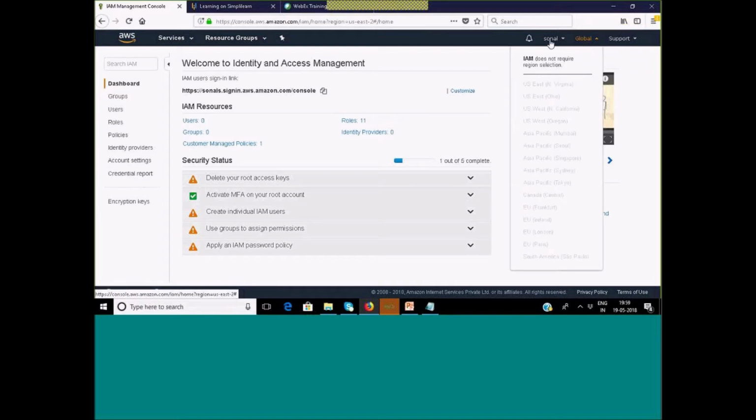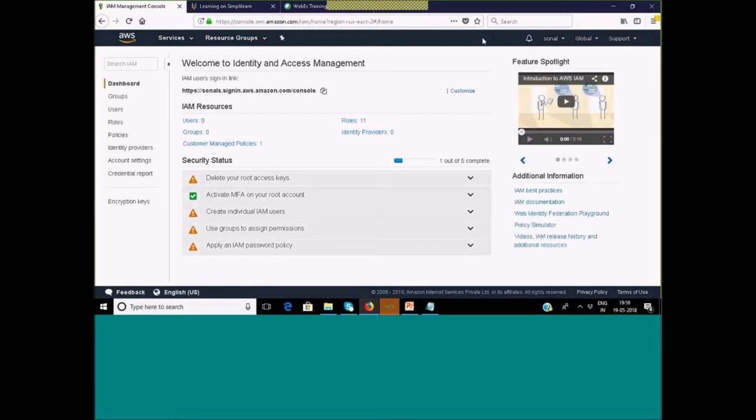Okay, means by using this account, my root account, I can deploy resources in any region. I can create an IAM user, and those IAM users can log on, can work in any region. So it is not a regional service, it is a global service. Okay, these IAM users or the root account is not only available in one region. Okay, this global indicates that.